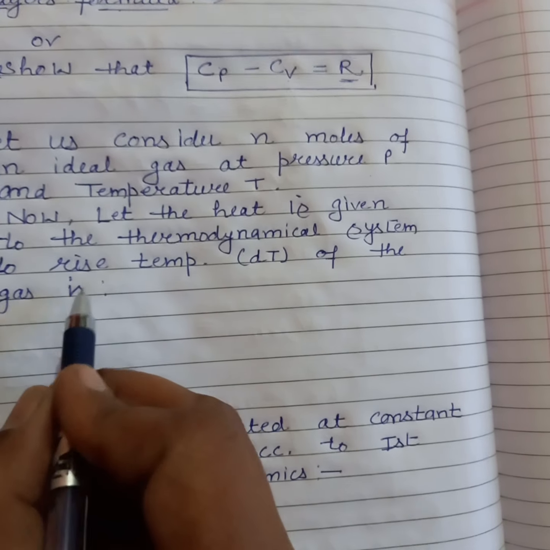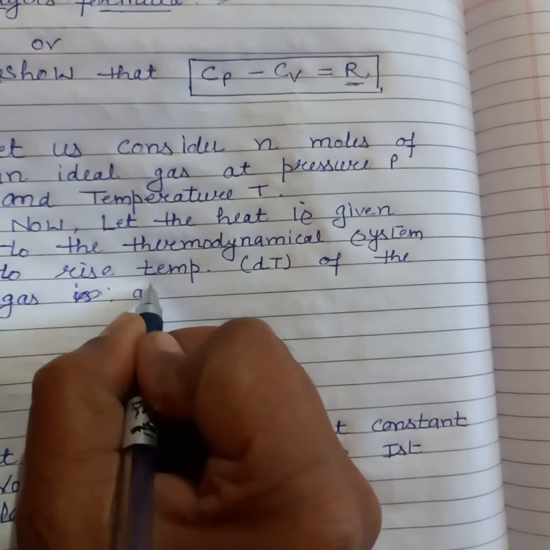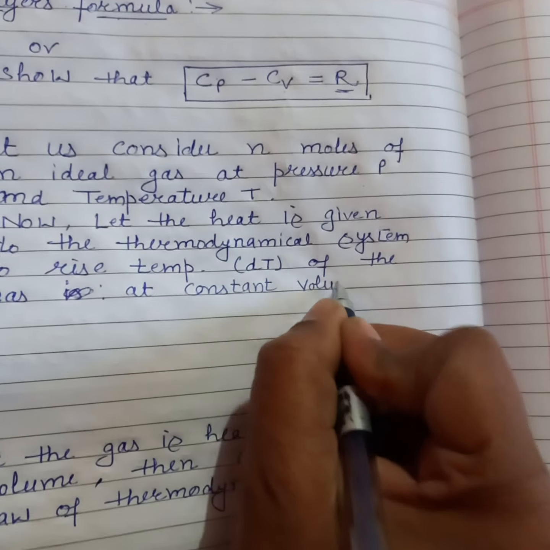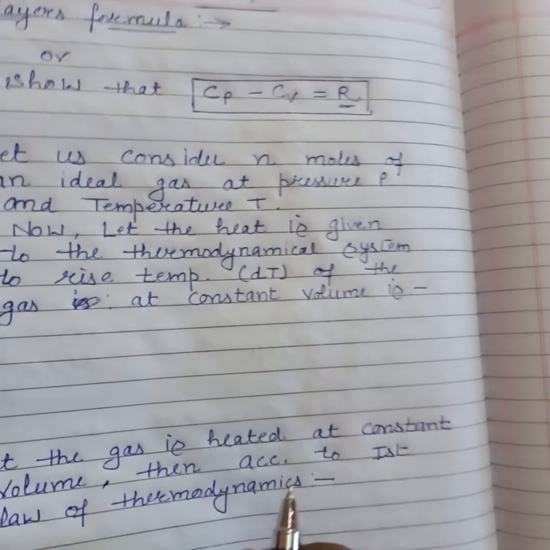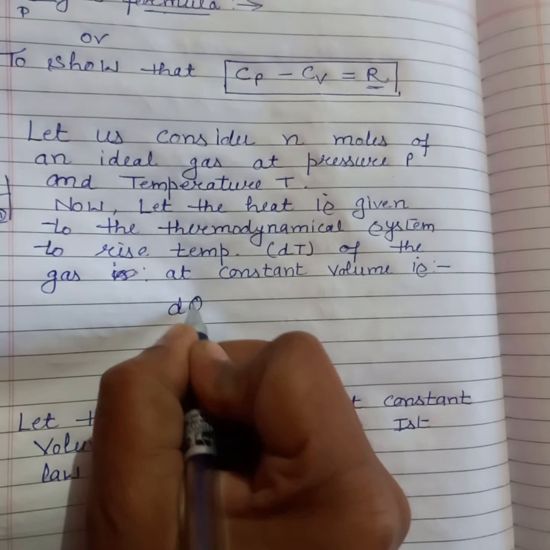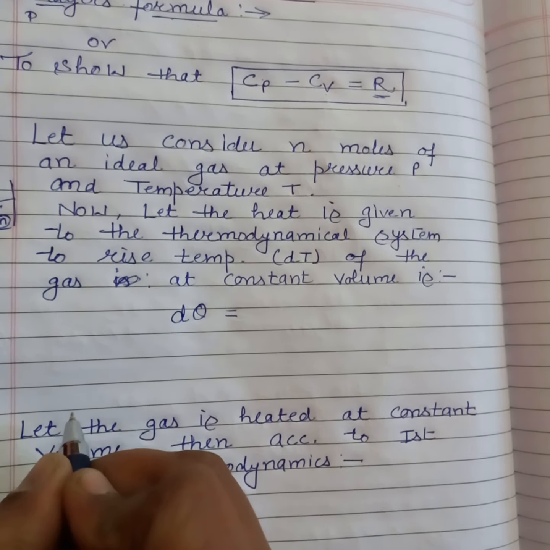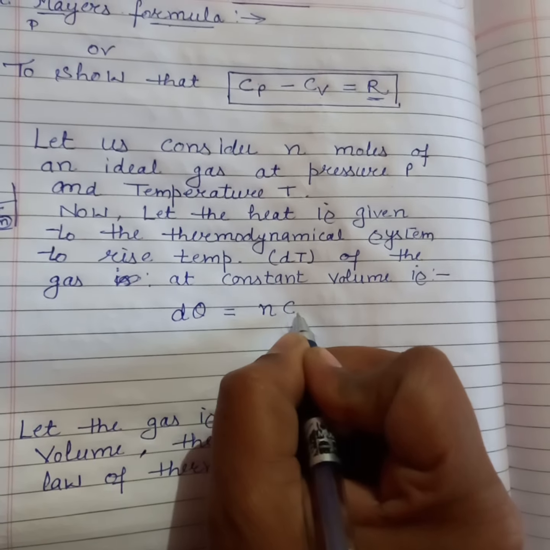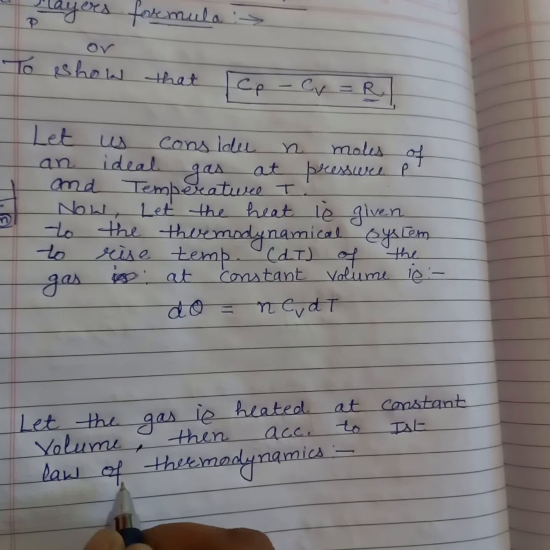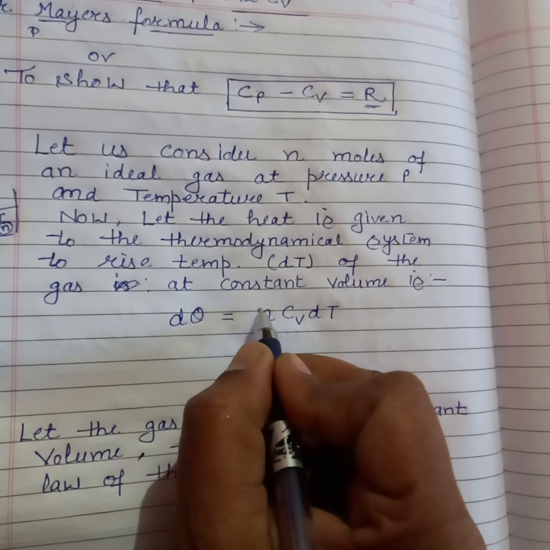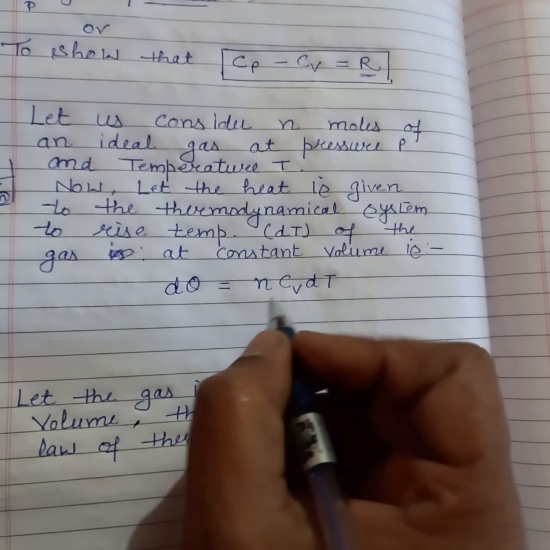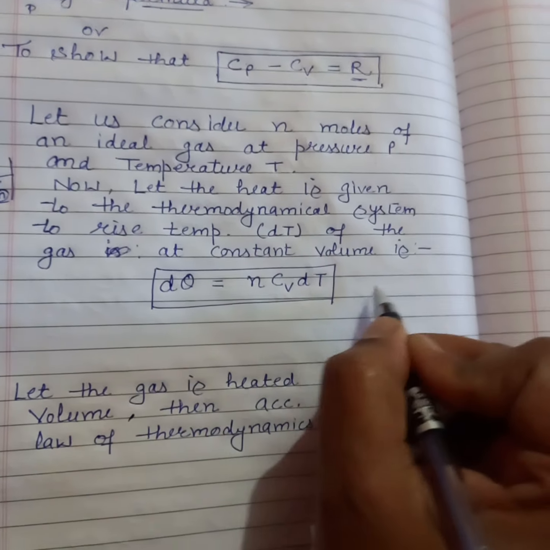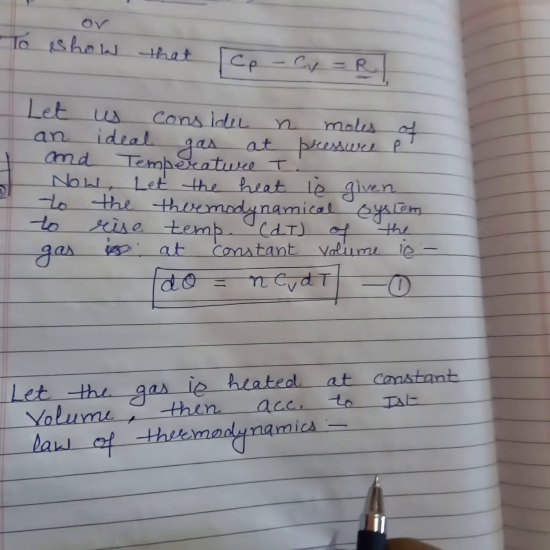Now let the heat be given to the thermodynamical system to raise the temperature of the gas by dT at constant volume. You know the formula for heat: the heat you are giving to any substance, dq, is equal to the number of moles n times Cv times dT. So the heat we have given to this gas at constant volume is equal to nCv dT, and this is equation number 1.